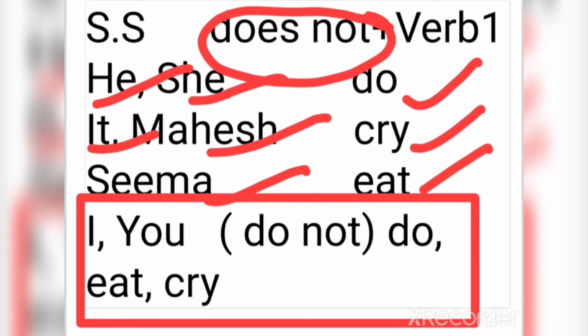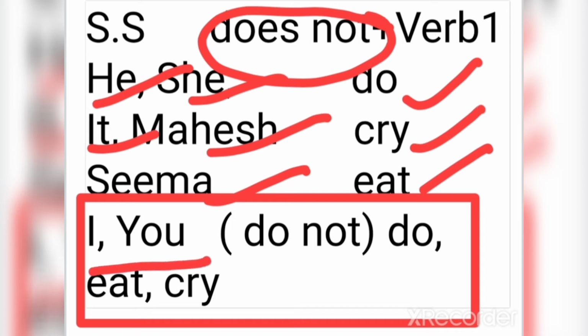For example, he does not do his work, she does not do her work, it does not eat grass, Mahesh does not eat apples, Seema does not cry bitterly. So these are the examples for negative sentences in simple present tense.